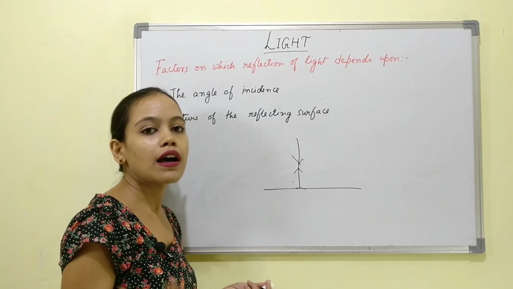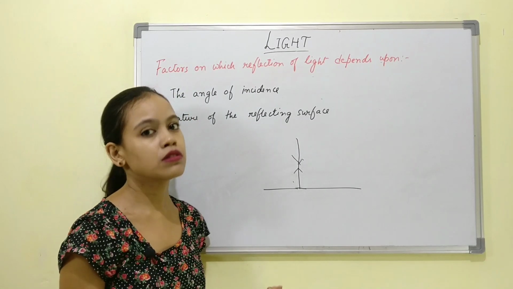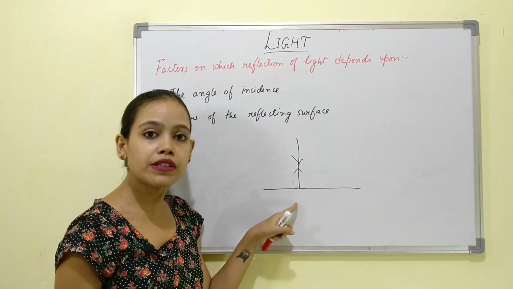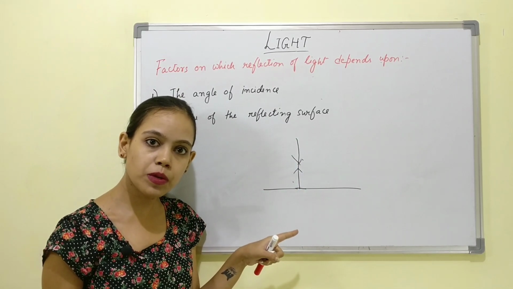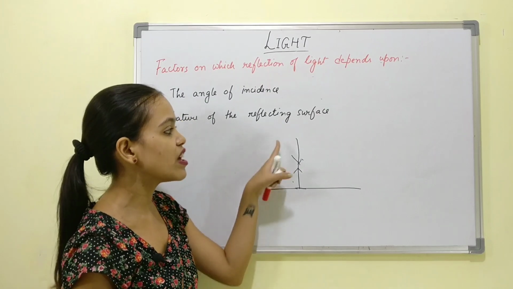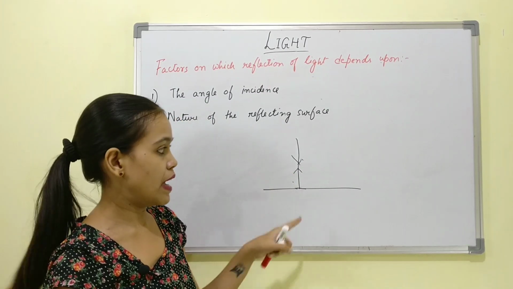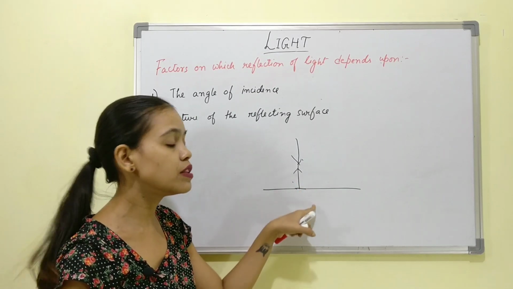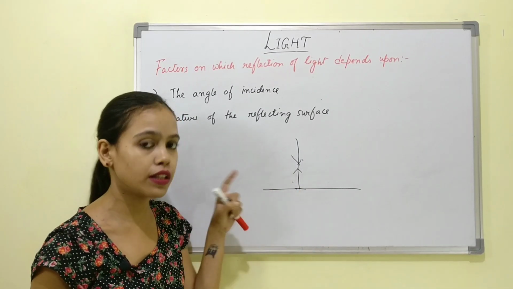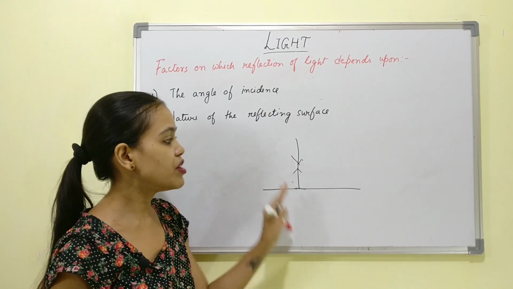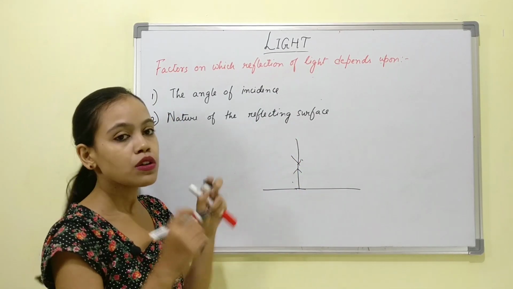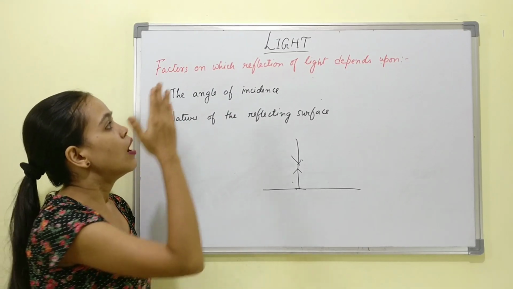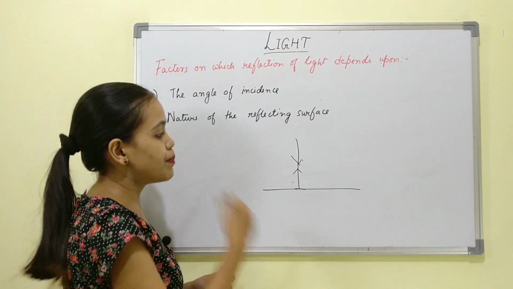Similarly, as the laws of reflection tell us, the angle of incidence is 0, so obviously the angle of reflection will also be 0, as both of them are equal. So if any incident ray of light is coming at an angle of 90 degrees with the surface, then the reflected ray will be retracing back its path. So there's that. Now let's come back to the factors on which the reflection of light depends.